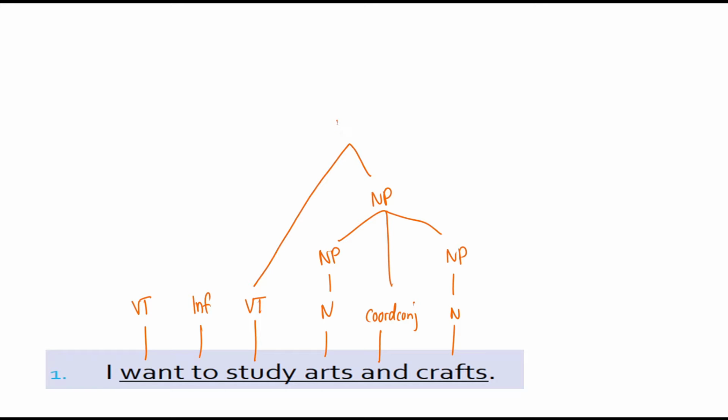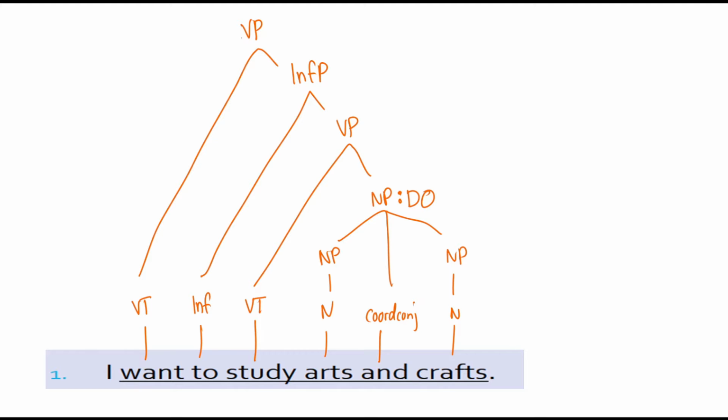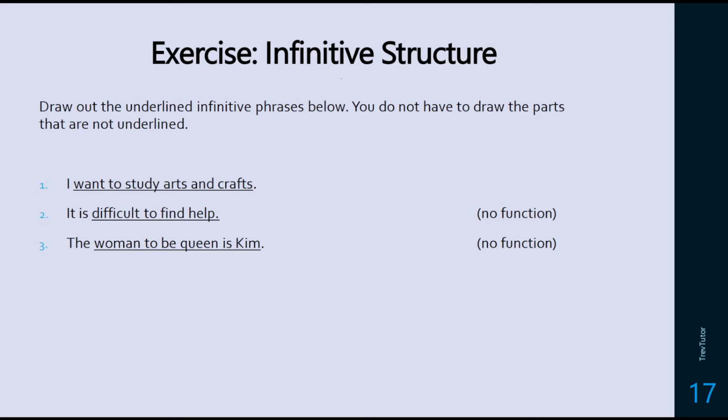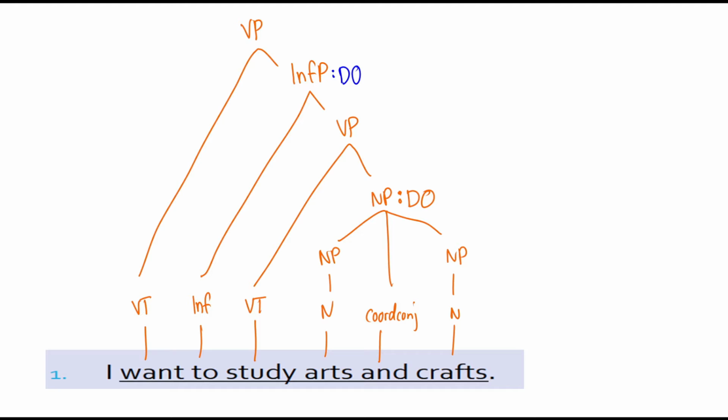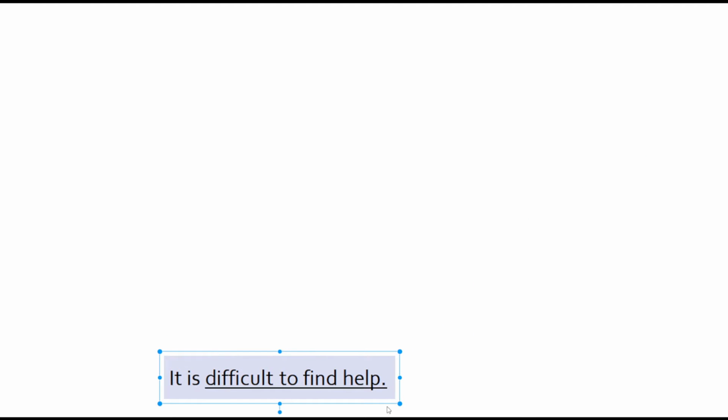Now, this transitive verb is going to be hosted by a verb phrase, which means that this compound noun phrase is the direct object. Now, the infinitive is going to introduce that verb phrase, and "want" is going to be the VP that takes the infinitive phrase as its complement. But what is the function of that infinitive phrase? Well, it's the direct object since you want something. You want to study arts and crafts. So that's the structure for the first sentence. Let's take a look at the structure for the second sentence. You might notice something a little bit different here compared to the other functions that we've seen. So let's set this up.